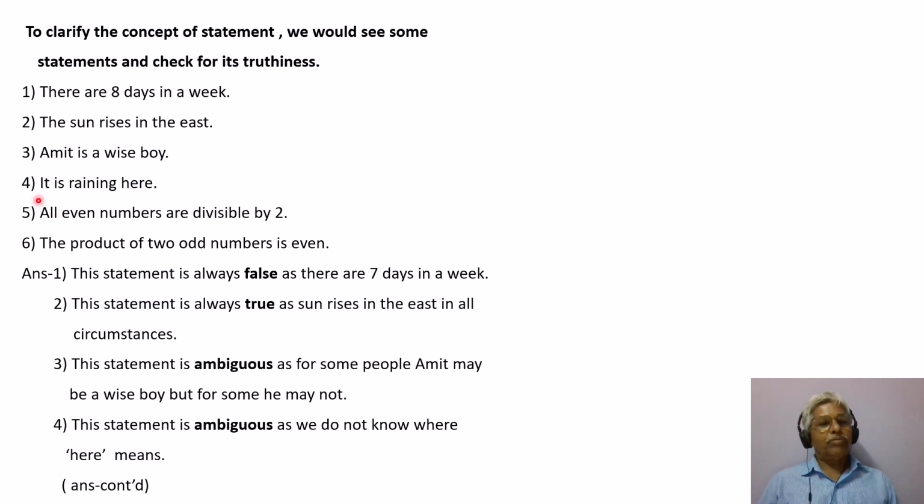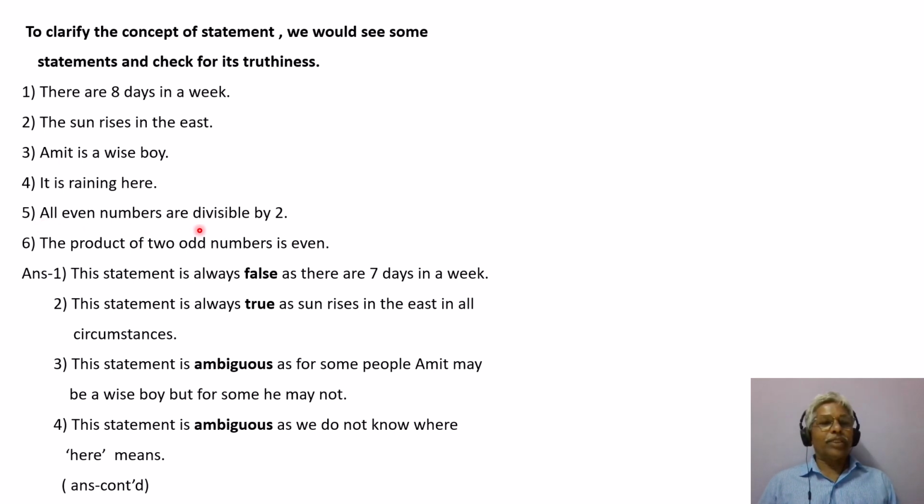Fourth one, it is raining here. Now, fourth statement, this statement is ambiguous as we do not know where here means. We cannot say what is here. Now answers are continued on the next slide. We'll just go through this.